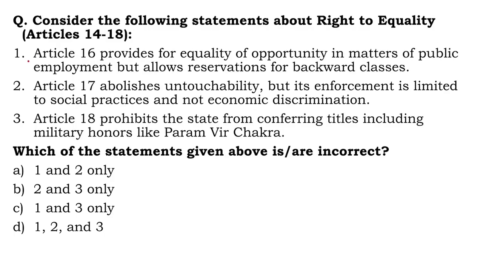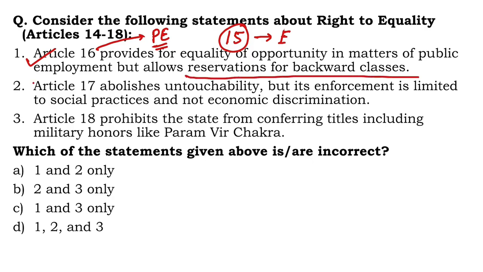Next question. Consider the following statements about the right to equality, that is Articles 14 to 18. Article 16 provides for equality of opportunity in matters of public employment but allows reservation for backward classes. Yes, of course. Article 15 provides for general non-discrimination as well as reservation in education, whereas Article 16 provides for, of course, equal opportunity in public employment along with reservation in public employment.